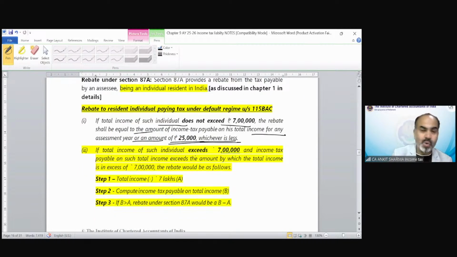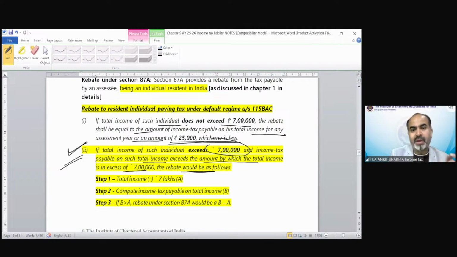Now point number 2 has added a special provision which is almost like the concept of marginal relief. If total income of such individual exceeds 7 lakh and income tax payable on such total income exceeds the amount by which the total income is in excess of 7 lakh, the rebate would be as follows.